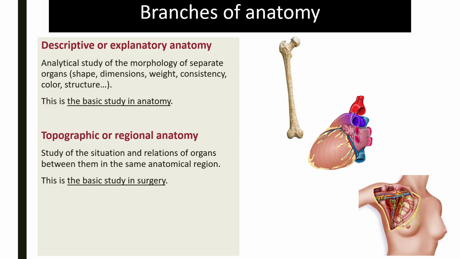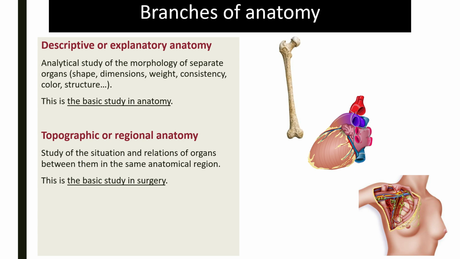Descriptive anatomy is the description of an organ isolated from the rest of the body. If we take the heart, for example, to talk about its descriptive anatomy is to isolate it completely from the rest of the body. So we're going to take it out of the thorax, put it on a table and describe it in terms of its external configuration, its internal configuration. In other words, we're going to talk about its color, its shape, its consistency, but also the cavities that make it up. So, in the end, it comes down to studying an organ in complete isolation from the body.